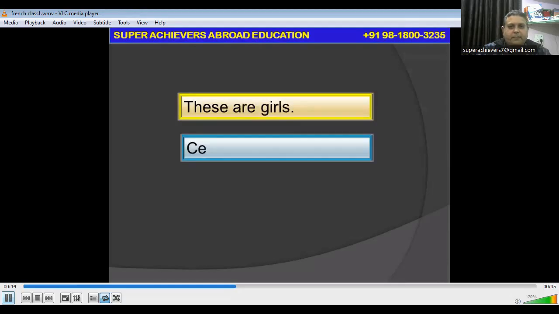The next one, these are girls. As we learned earlier, ce sont means these are. Ce sont des filles. C'est une fille, ce sont des filles. So the pronunciation is approximately the same for the singular and plural word.